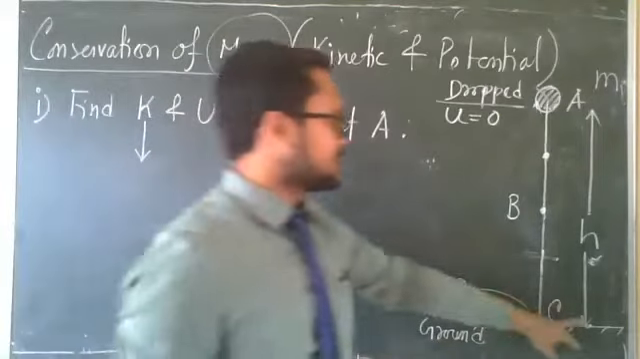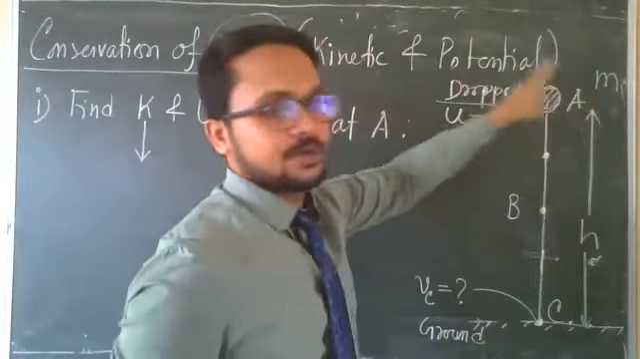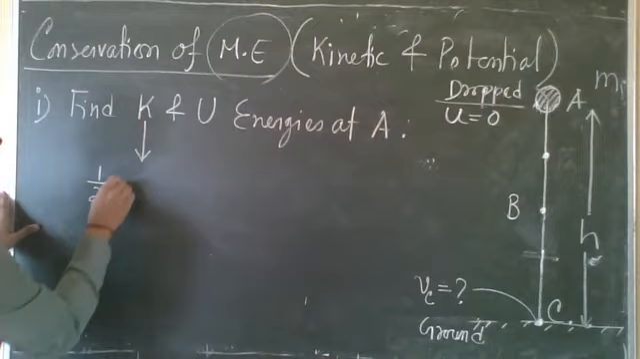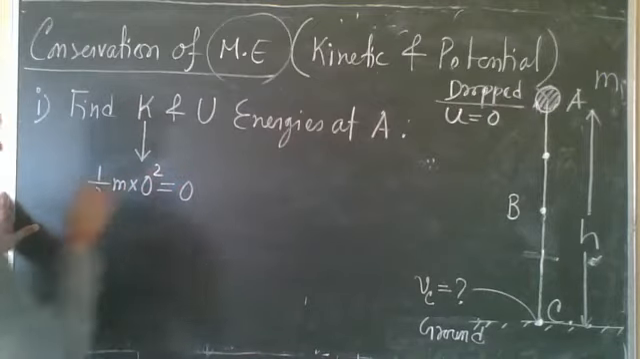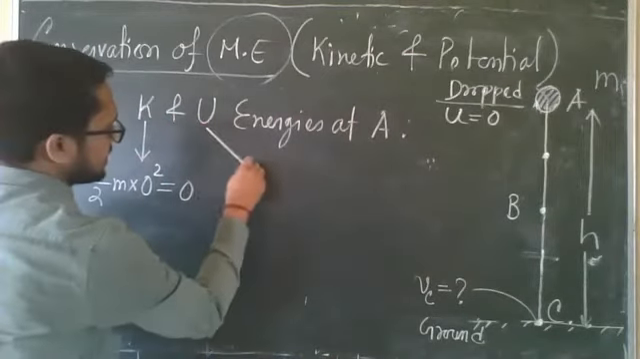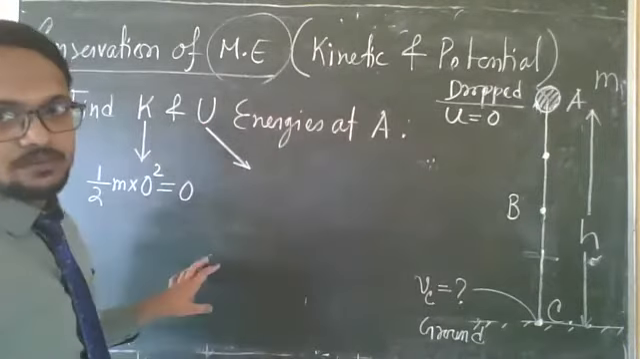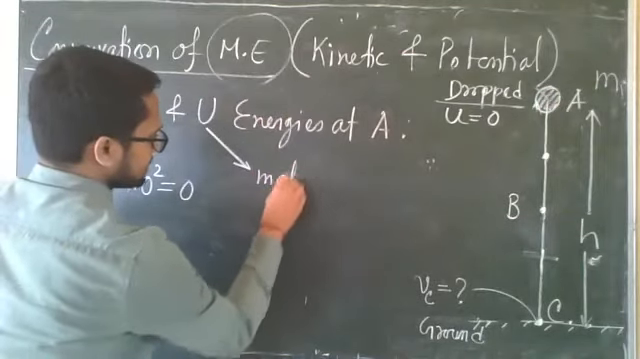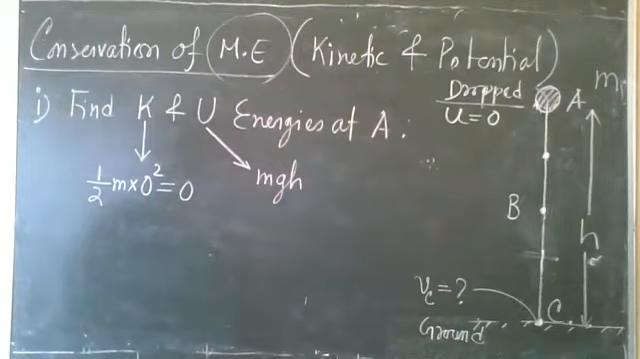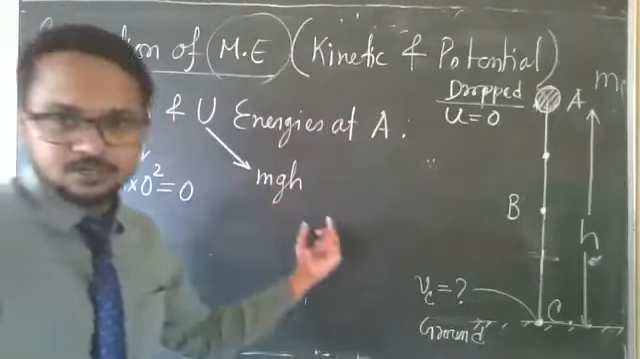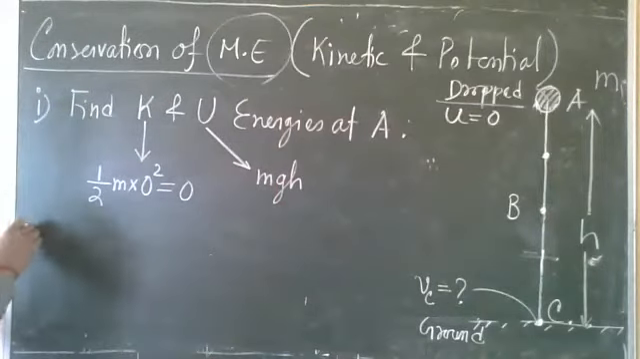These data are given. A is height, m mass, and it is given drop. Drop means u equal to 0. So kinetic energy will be half m into 0 square, so kinetic energy will be 0. Obviously, when an object is dropped, kinetic energy is 0. And for measuring potential, we need height from ground. So potential energy will be mgh. Done, everyone? So we just write kinetic energy equal to 0, potential energy equal to mgh. Okay. Second question.